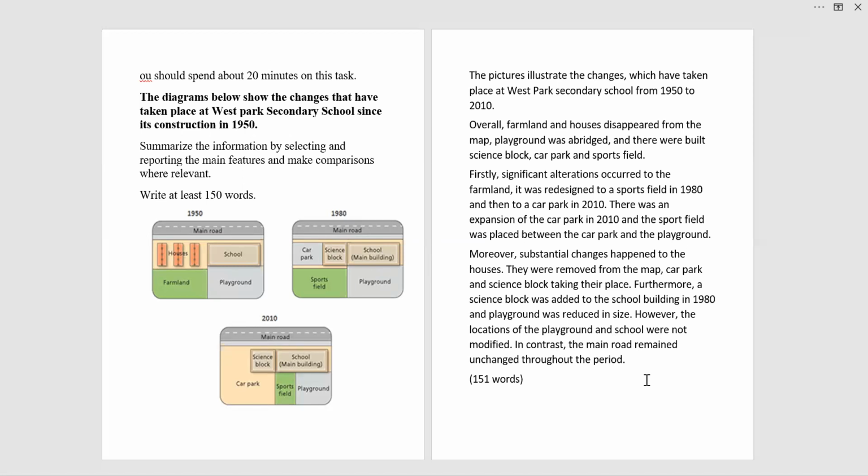So this is how we are covering the whole diagram beautifully in 151 words. It is not difficult at all. It's just the perspective we take when looking at the given diagram. In this case, if you try to explain all three years separately in different paragraphs, you will be writing too many things in every paragraph.